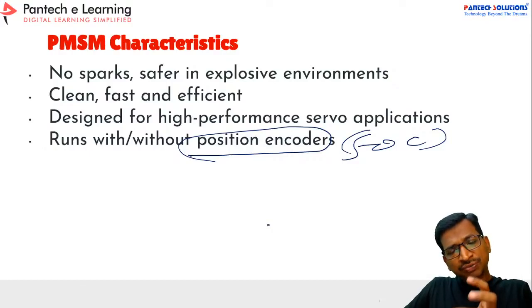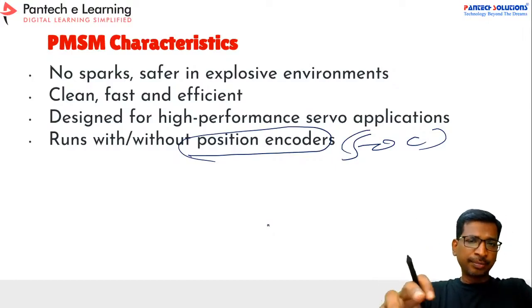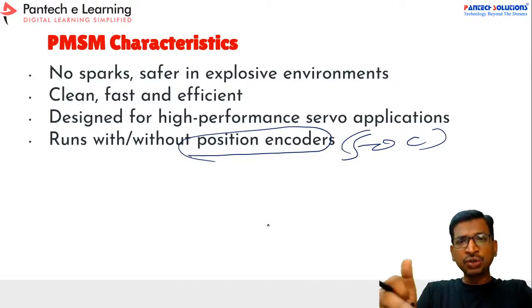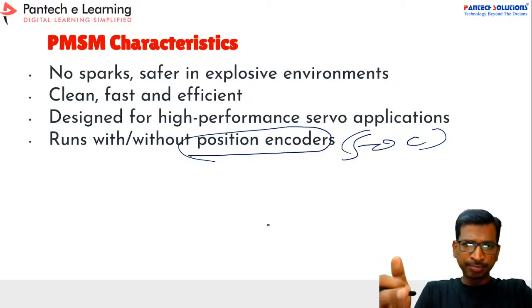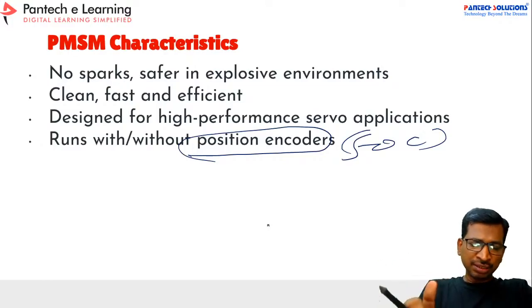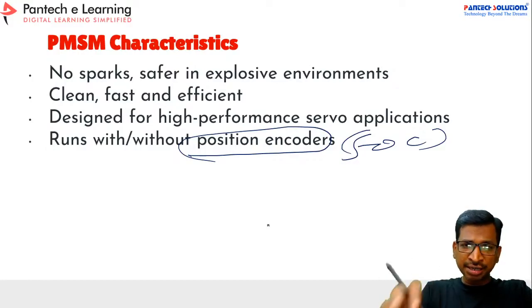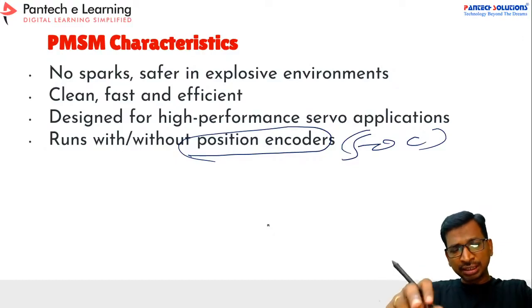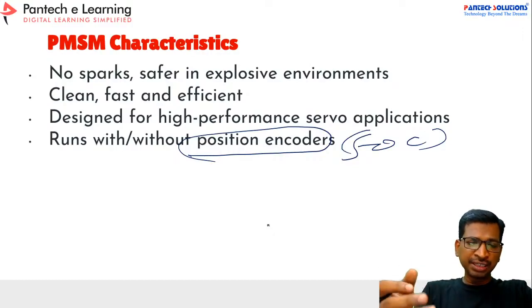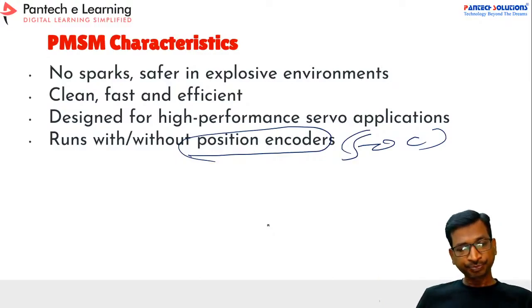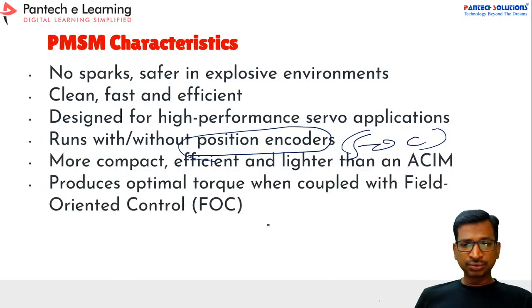If you are using encoders for motor control, there is a chance of physical damage on the encoder side because it is a moving part, so over time the encoder performance may be affected or it may be physically damaged. Whereas if you implement the FOC method, we won't bother about sensor data. We keep monitoring the stator current and stator voltage, and with those two parameters we can verify the algorithm and generate the controlling pulse width modulation. They are also more compact than the other motors.